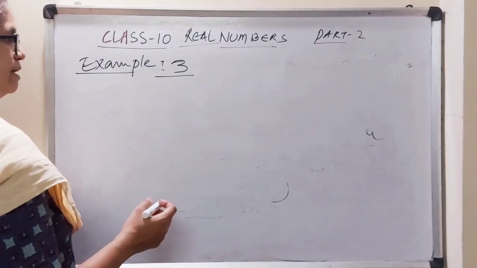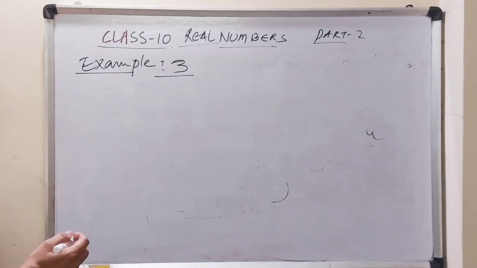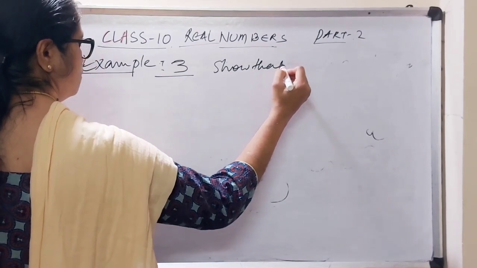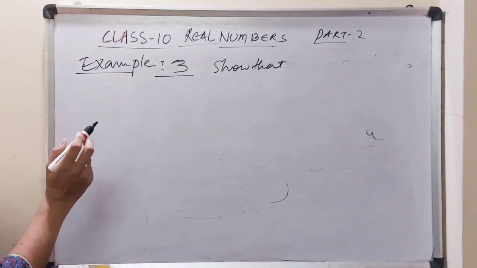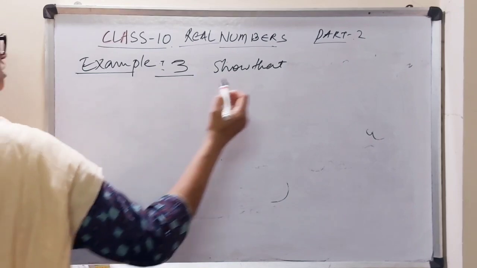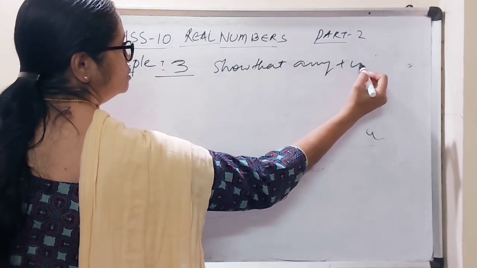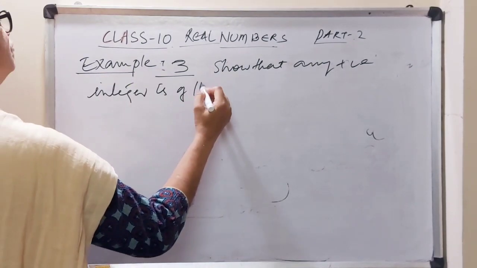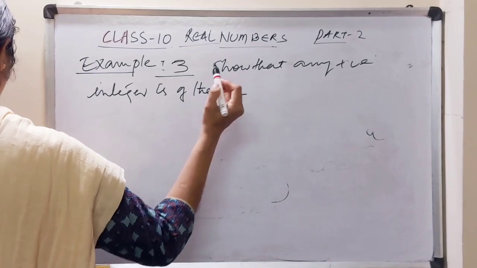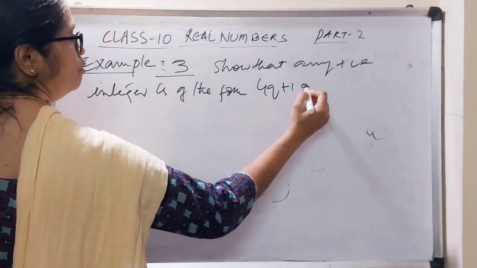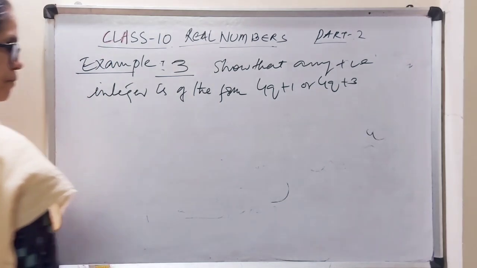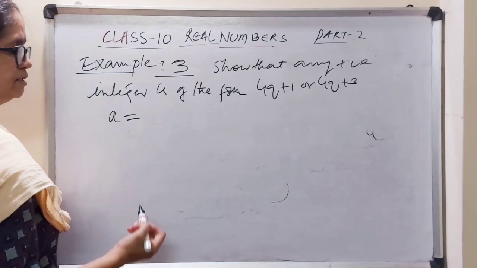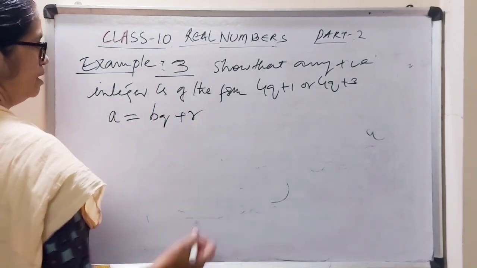I am going to discuss one more example in the textbook, that is example 3. We have to show that any positive integer is of the form 4q + 1 or 4q + 3. We can also use this. Now here what is our lemma? Lemma is a = bq + r.